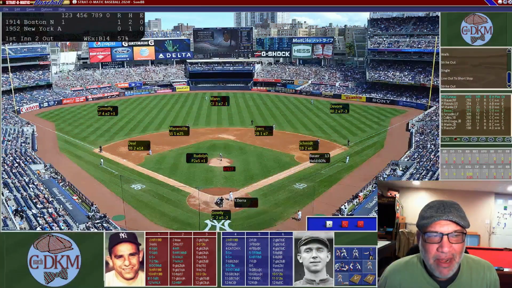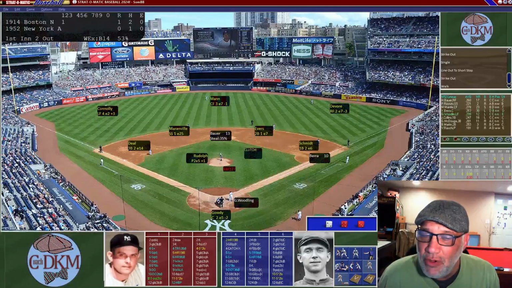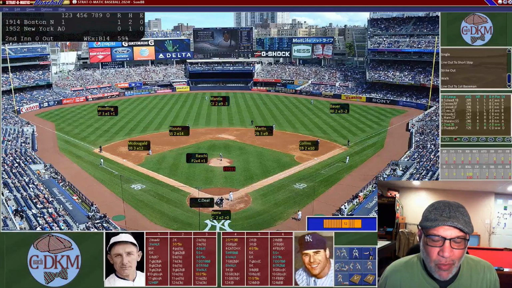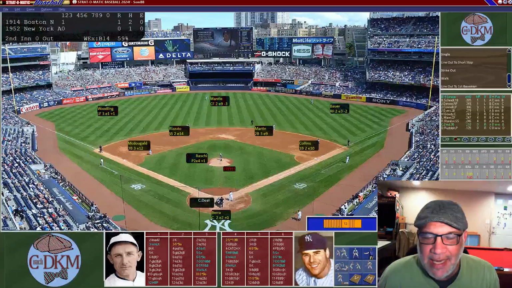And now Yogi Berra is up. He hit 30 home runs in 1952, and he's going to draw a walk. So we have a runner in scoring position for Woodling, the left fielder, who hit .299, and he's going to need a 1-6 for a single. It's going to be a 12, so that's an out by the first baseman, and that's going to end the inning as we go into the top of the second.